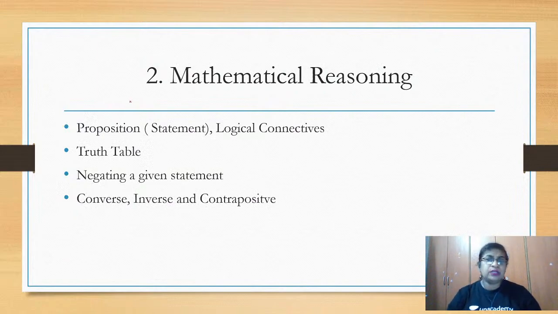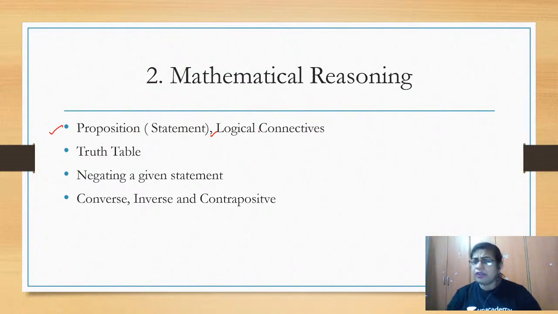Let's go to the next one. The second chapter we have is mathematical reasoning. This is a first PU topic, but if you see the KCET question papers, 1 or 2 questions will appear from this chapter. Which types could be asked? The main thing you should know from this chapter is, what is a proposition or a statement? And which are the 5 logical connectives you are going to learn in this chapter. These are the key points which I have just specified here, and they will give you the entire idea of the chapter.